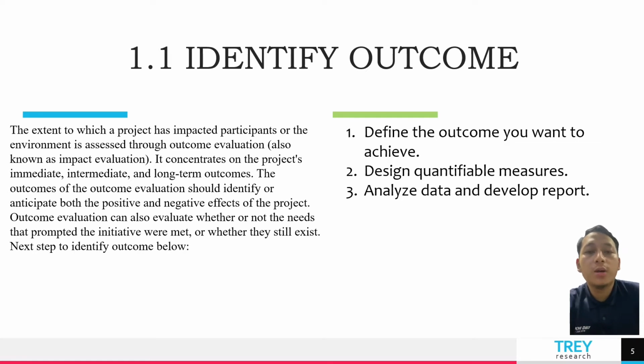The first step is to define the outcome you want to achieve. In this step, go over the project's objective and goal again. Determine the project stakeholders and their responsibilities. Determine the project's activities and their relationship to the project's goal. Determine essential evaluation questions. The answers to these questions should demonstrate the project's development and success.